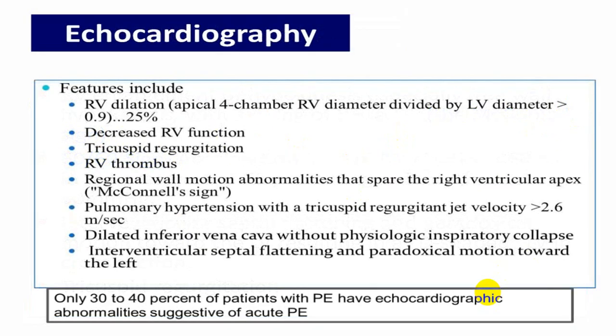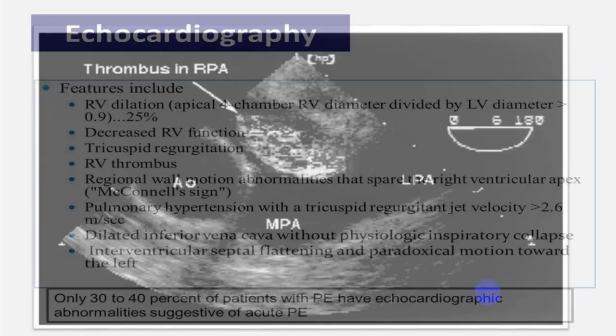So echocardiography will show you RV dysfunction, RV thrombus, McConnell sign, pulmonary hypertension, tricuspid regurgitation, etc. You can have RV dilatation. This will be seen more in chronic rather than acute cases. In an acute case, pulmonary pressure will be elevated, RV pressure will be elevated, there will be RV dysfunction, etc., but you may not have RVH.